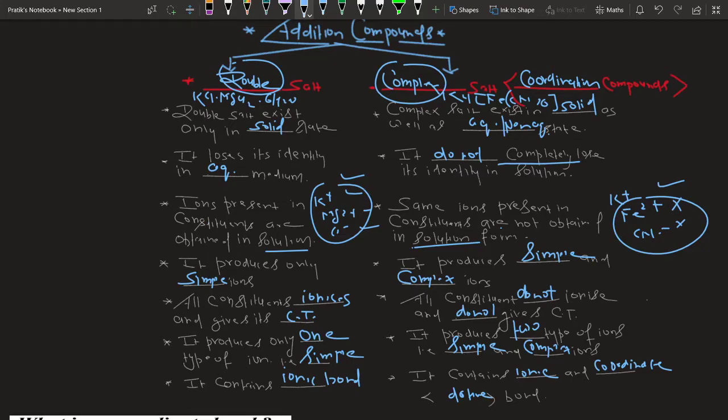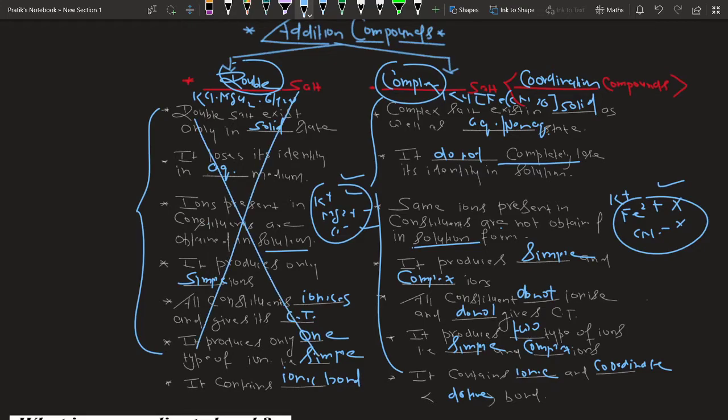So all salts which show properties like this are referred to as double salts, and all salts which show properties like this are referred to as complex salts. Since the name of the chapter is coordination compound, please remember, a coordination compound is different from a double salt and possesses all the properties of a complex salt. So a coordination compound is a type of complex salt.